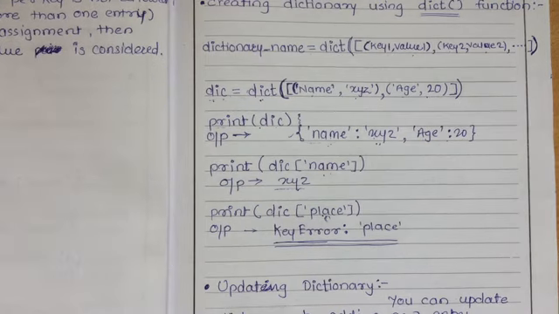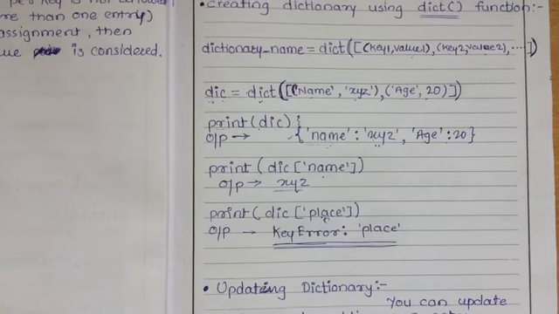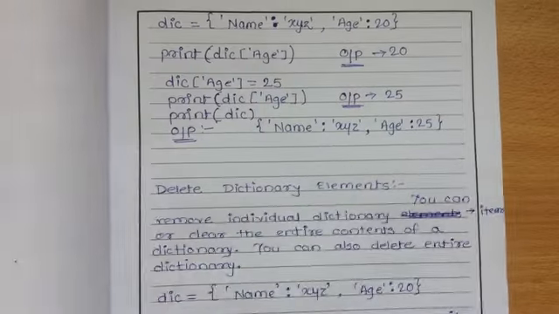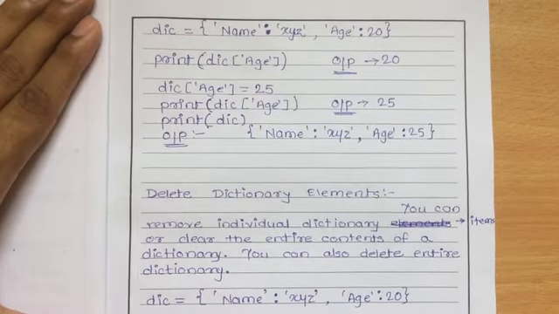So this is a way to create a dictionary and to access the values of the dictionary with the help of keys. Now next, after creating and accessing the values, let's see how to update the dictionary.